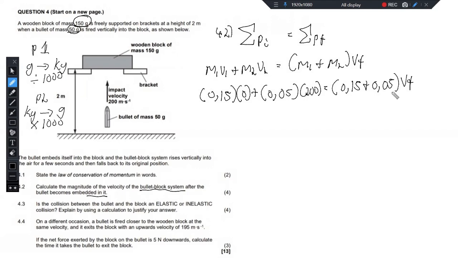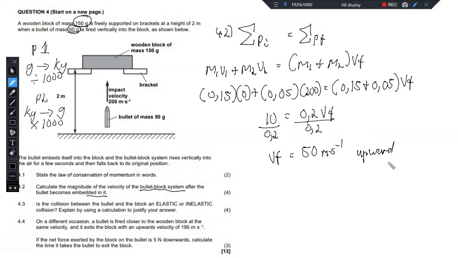And then we are looking for the final velocity. Now, obviously, when you punch this into your calculator, this is 0. So that means we're just going to do 0.05 times 200, which will give us 10, right? And then this side, when we add these ones, this is 0.2, and then VF, divide both sides by 0.2, and then our final velocity is supposed to be 50 meters per second, right? And then they said magnitude of the velocity, so we can indicate that it is going upward. But then it's not necessary.